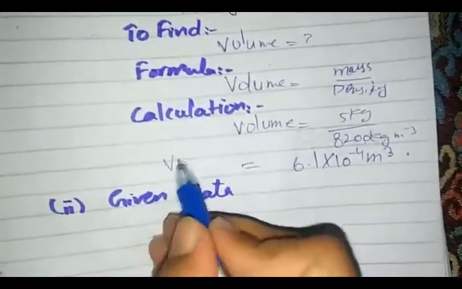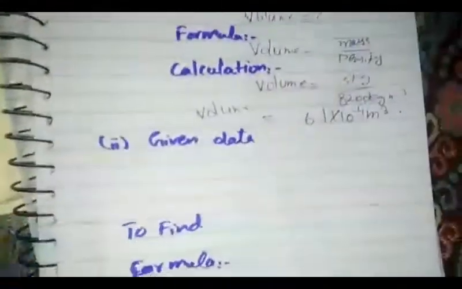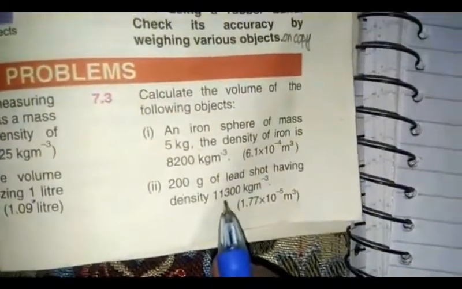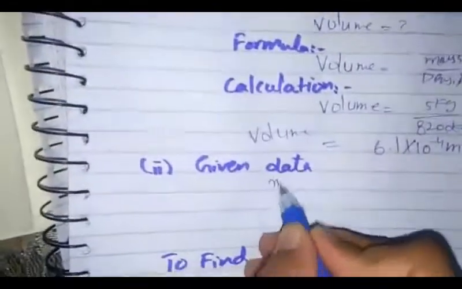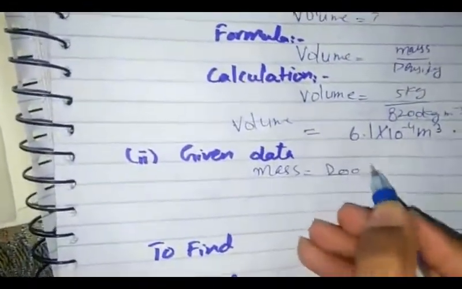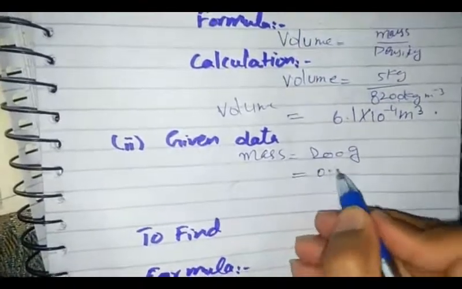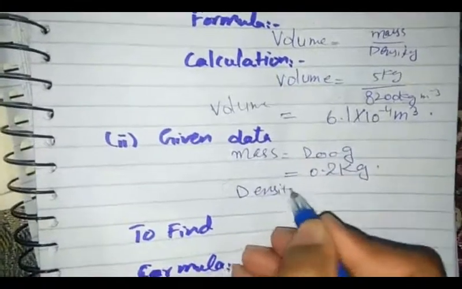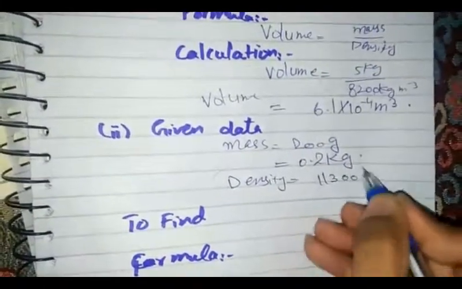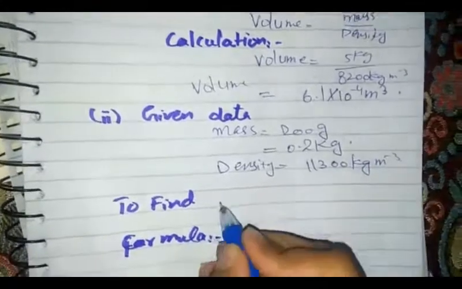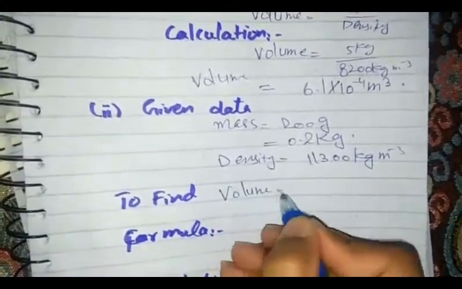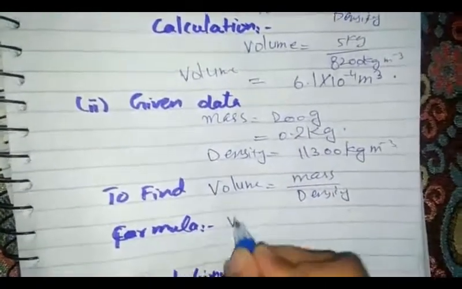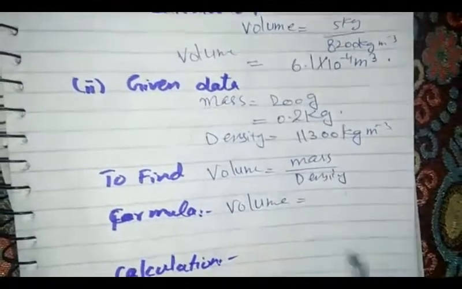This is our volume. In second part, 200 gram of lead having density 11,300 kilogram per cubic meter. So given data is mass, that is 200 grams. We have to convert it to kilogram, that becomes 0.2 kilogram, and density, that is 11,300 kilogram per cubic meter. Our formula of the volume is mass over density.